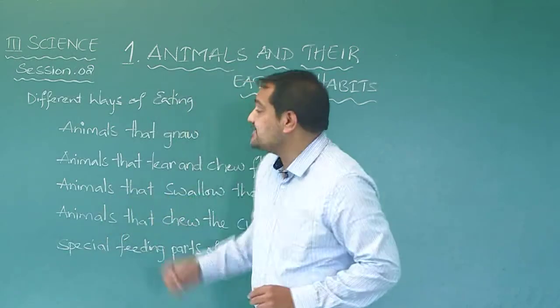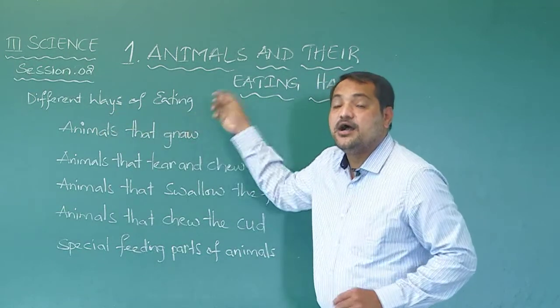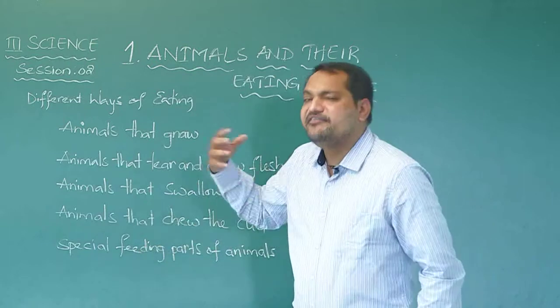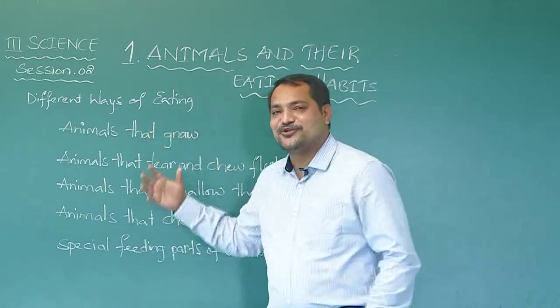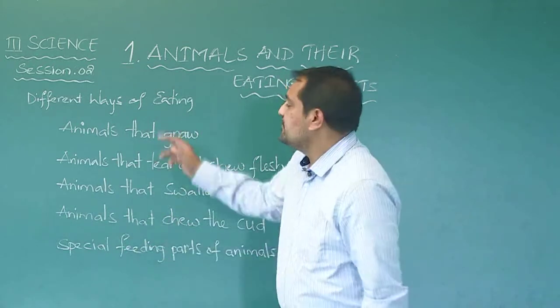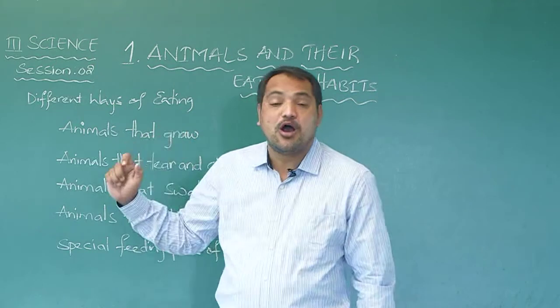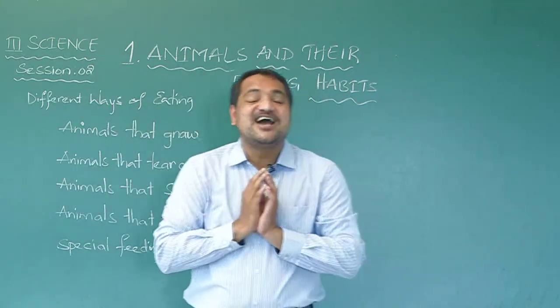Now in this class we are going to learn different ways of eating, how animals have different practices, different ways, right? We eat in different ways and animals also have different habits. Now first let us talk about the animals that gnaw. Now wait, what do you mean by the meaning of the word gnaw?